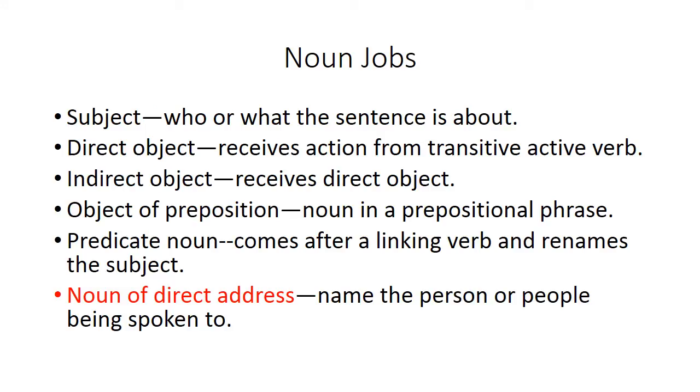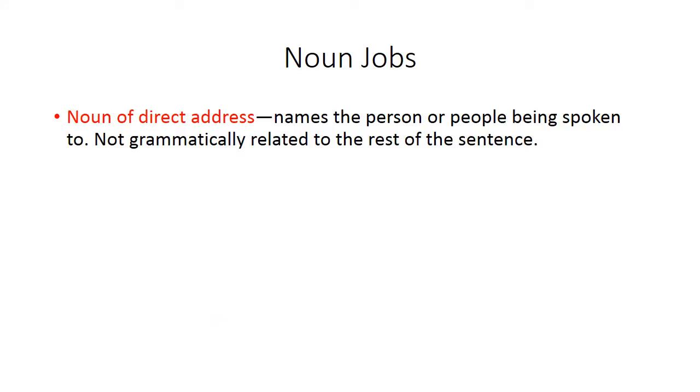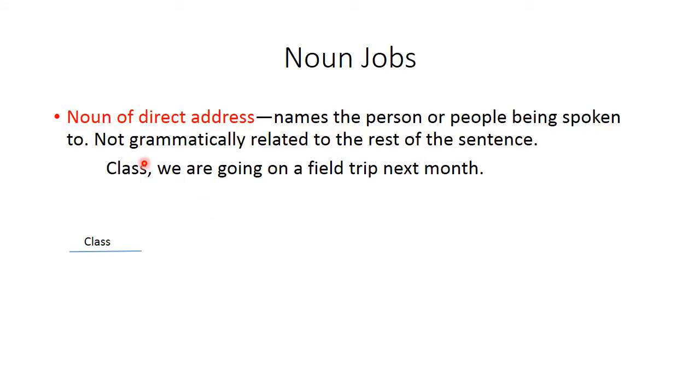Our last job is noun of direct address. Nouns of direct address name the person or people being spoken to. They're not grammatically related to the rest of the sentence. So here's an example. Class, we're going on a field trip next month. The word class is who I am addressing when I say that. So that gets diagrammed completely separately from the rest of the sentence because it is actually not grammatically related. So class goes up here as the noun of direct address.